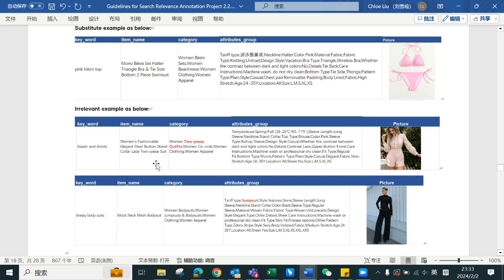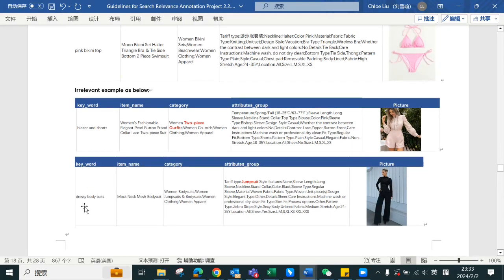Actually, they are not even the same products, right? They are not blazer and shorts. They are just a lace two-piece suit, right? So under this circumstance, if the products are totally different, we need to mark it as irrelevant.